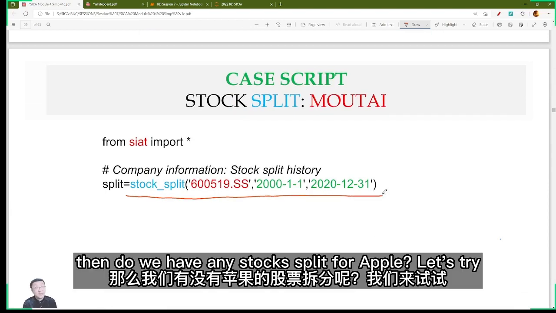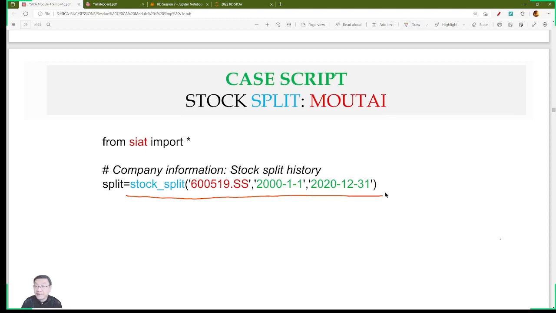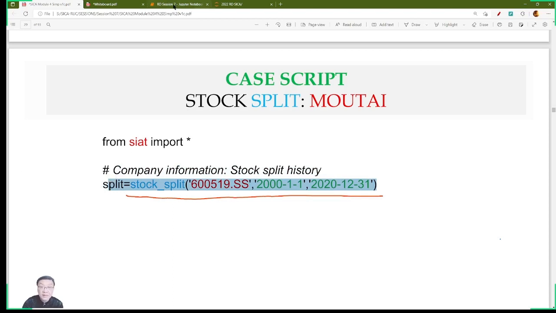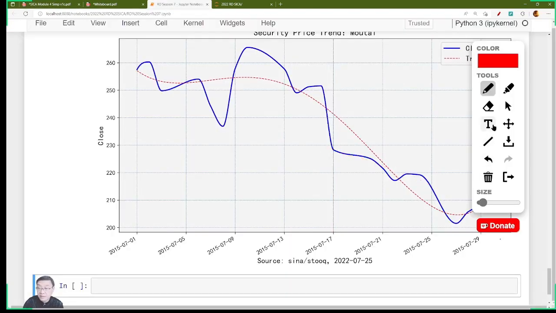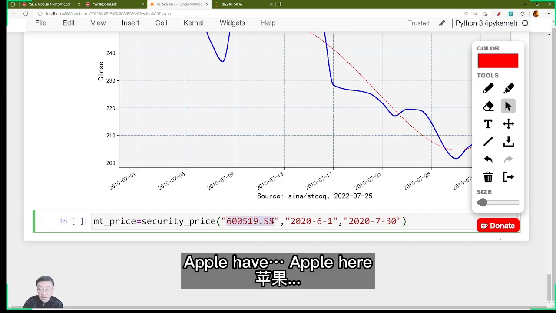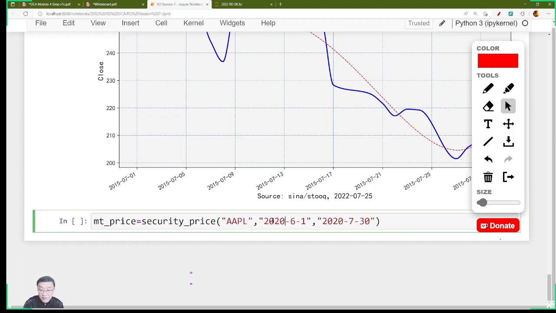Then do we have any stock split for Apple? Let's try. I'm not sure about Apple. For example, we have Apple here. Probably have more about Apple. Let's see.